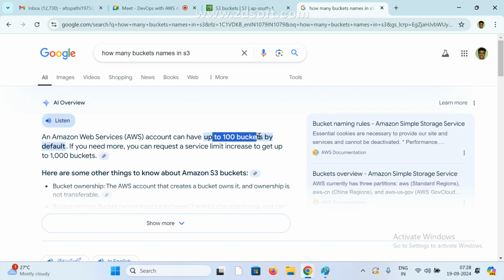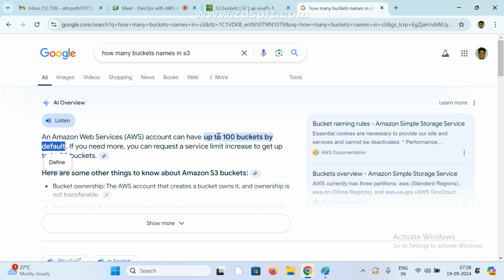Up to 100 buckets by default. My project means they are buying, they are paying some amount, right? We have many projects, and we are creating many buckets. If you need more, we can send a request to the service. In real time, we are using it like this only. There are many projects, many buckets and many files. By default, this is a free account, so we can create up to 100 bucket names.